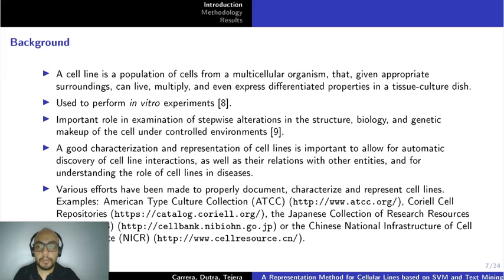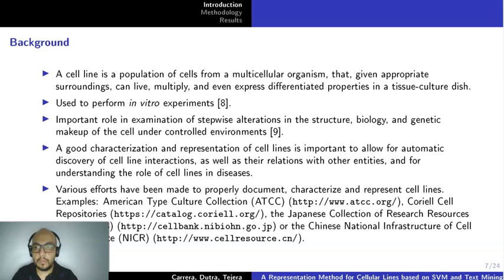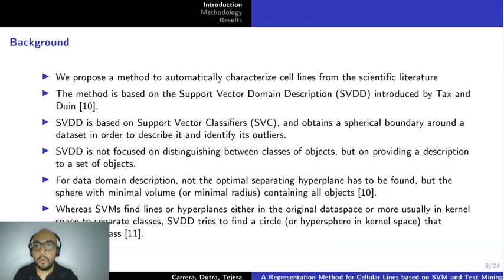Various efforts have been made to properly document, characterize, and represent cell lines, such as the American Type Culture Collection, the Korean Cell Repositories, the Japanese Collection of Research Resources Bank, or the Chinese National Infrastructure of Cell Line Resource. We propose a method to automatically characterize cell lines from the scientific literature.